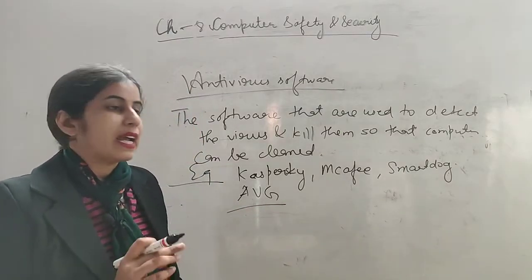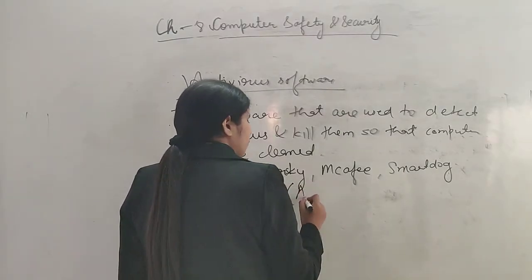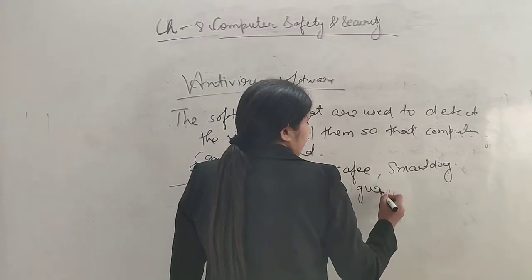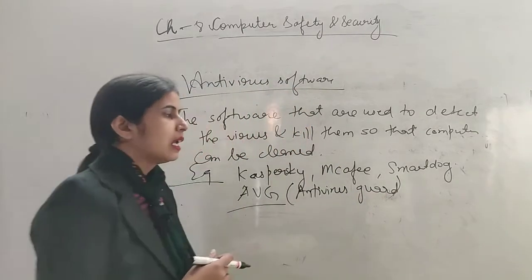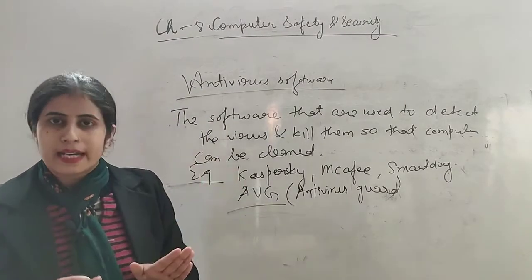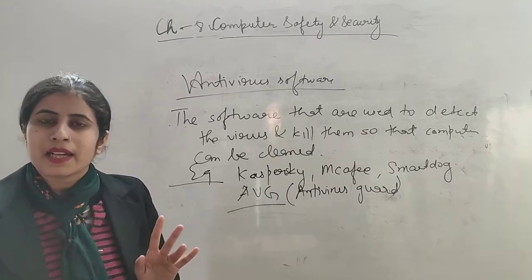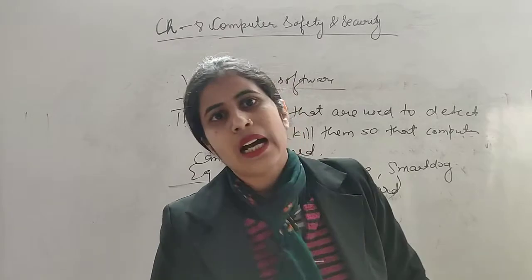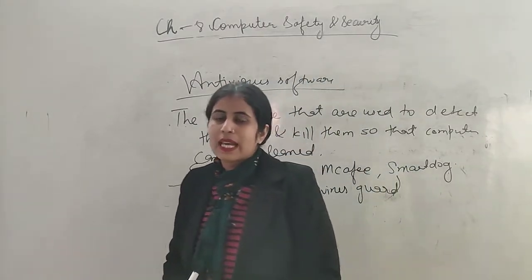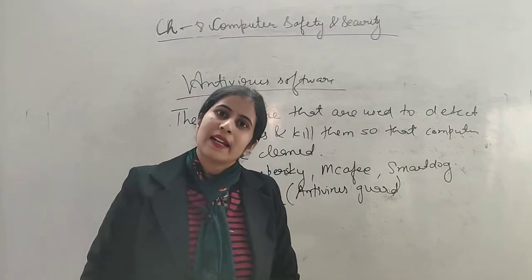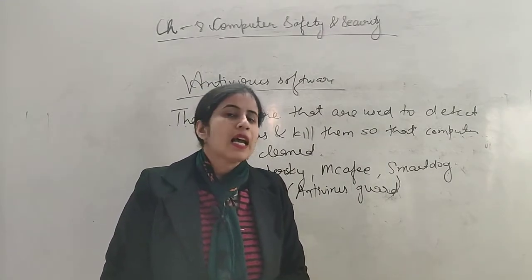AVG stands for antivirus guard. What is the full form of AVG? AVG stands for antivirus guard. Here it acts like a guard. Okay, it detects the virus and sends it back, meaning it removes it. So these are examples of antivirus software. Okay, antivirus software is used to detect the virus and remove the virus from the computer.